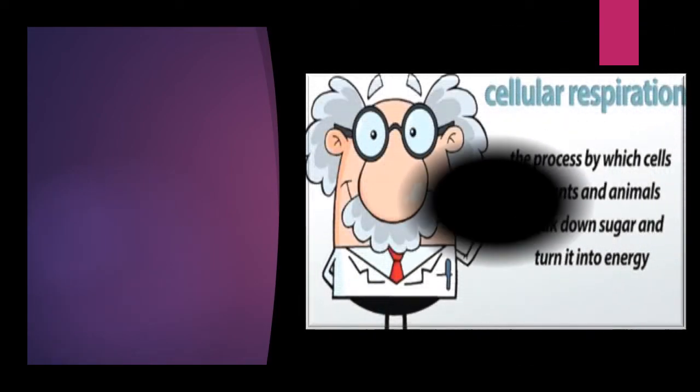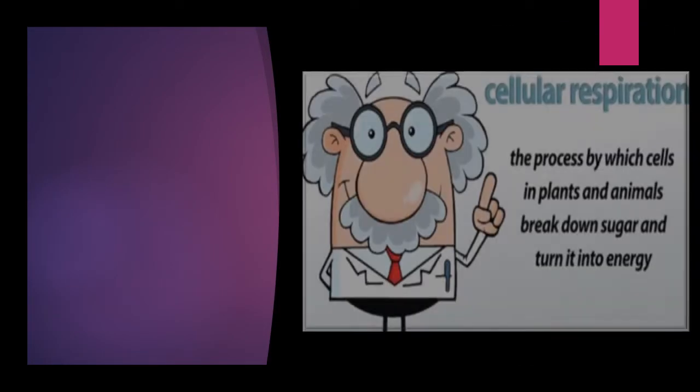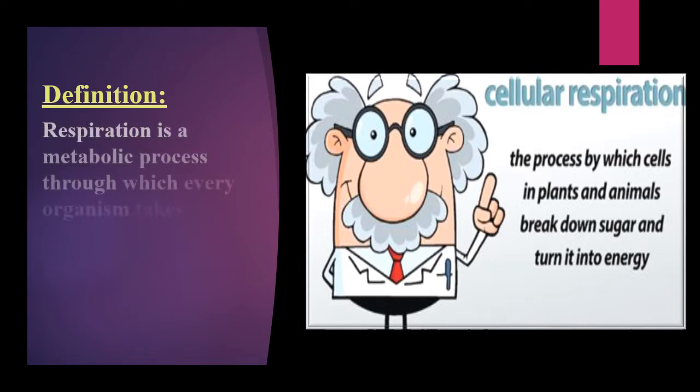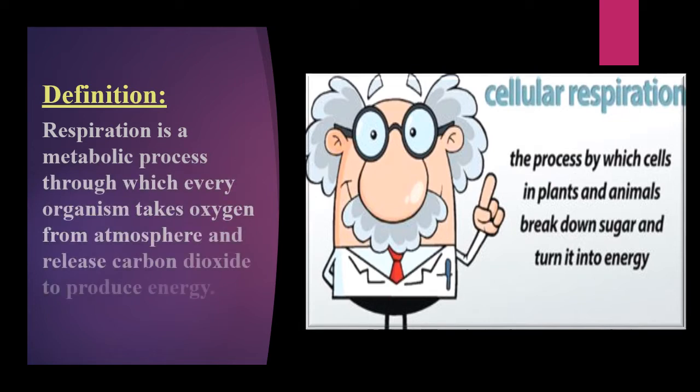So, the process by which cells in plants and animals break down sugar and turn it into energy is called cellular respiration. We can give a clear definition like this: respiration is a metabolic process through which every organism takes oxygen from the atmosphere and releases carbon dioxide to produce energy.